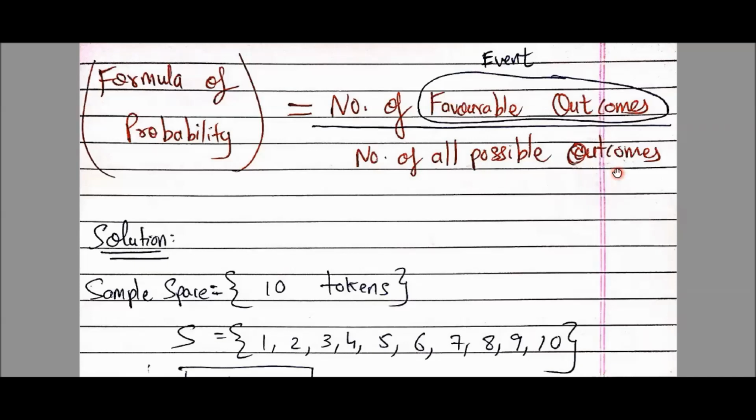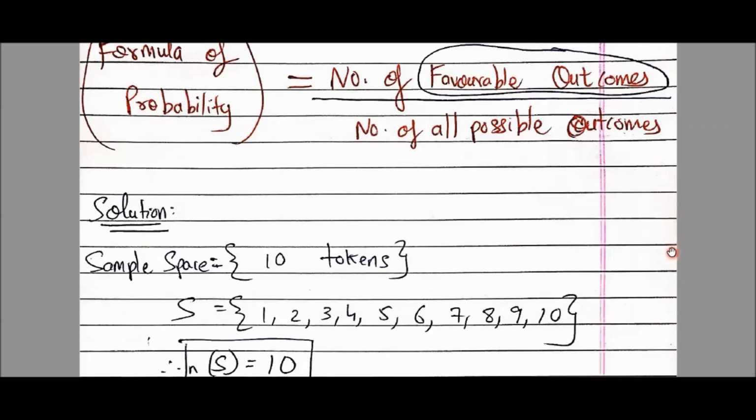Okay, once again I repeat, you just repeat with me. What is the formula of probability? Number of favorable outcomes upon number of all possible outcomes. Students, please repeat with me once again. Number of favorable outcomes upon number of all possible outcomes. फेवरेबल आउटकम मतलब आपके इवेंट के फेवर में जो है, आपको जो चाहिए वो वाले आउटकम्स, वो कितने हैं, upon total outcomes.